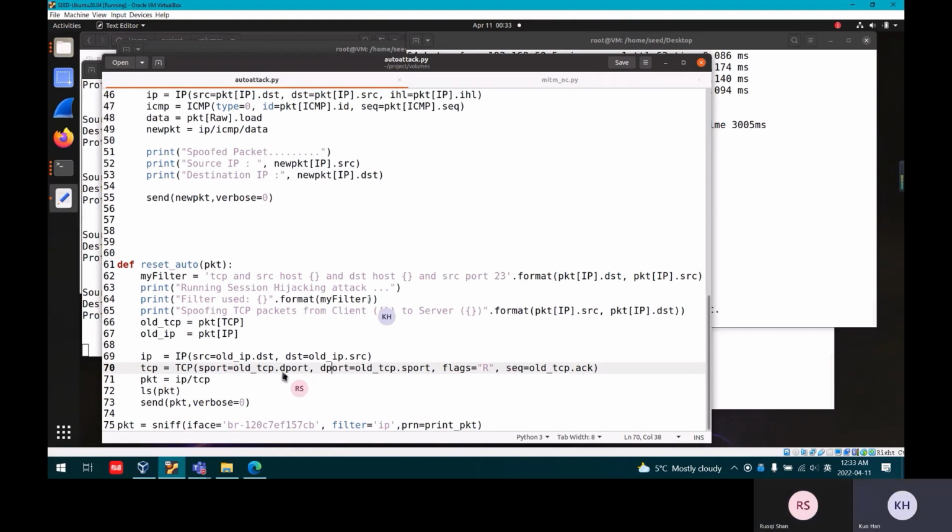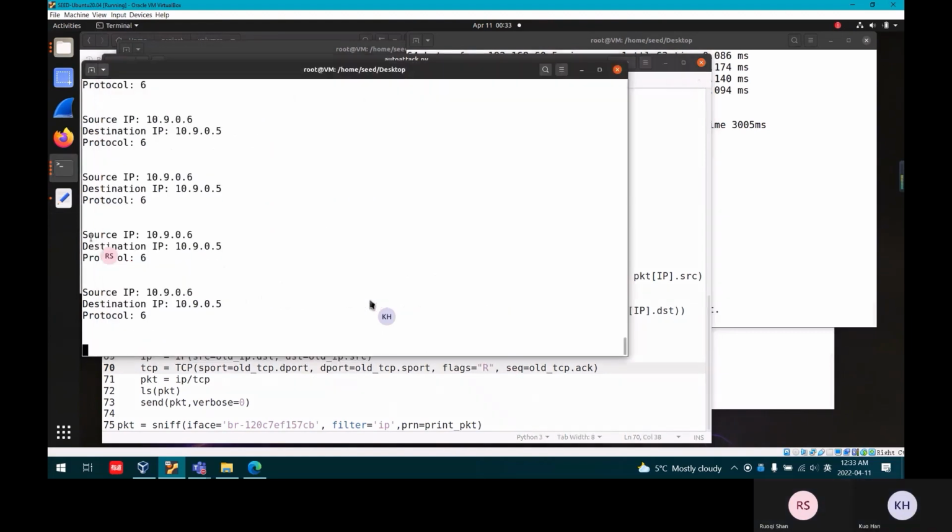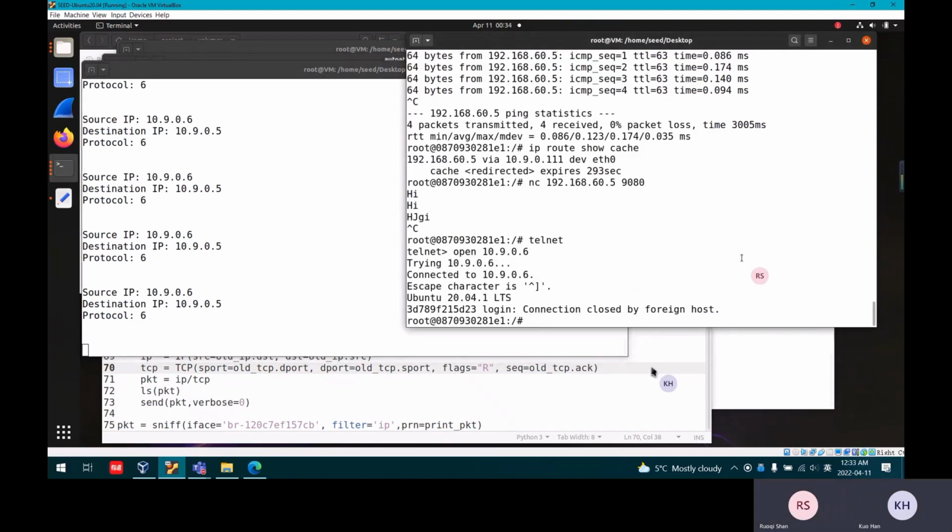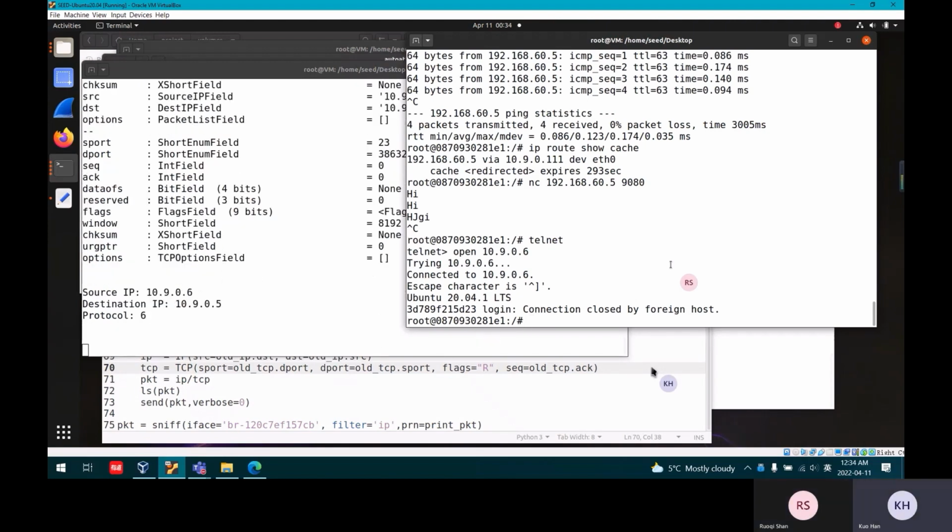This is a reset program, and after that, our sniffing program will also continue its surveillance, and it will still sniff any connection that we have set in the program. Yes, like this. I think this is our presentation of the program. Thank you.